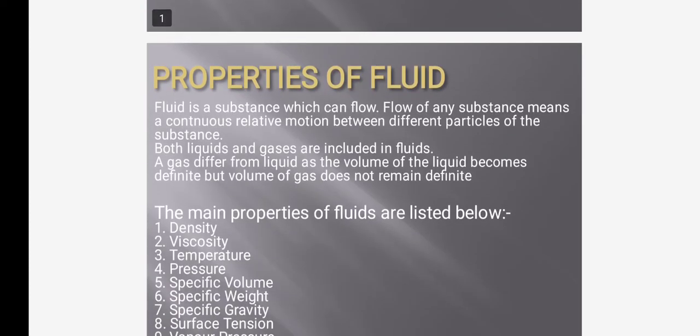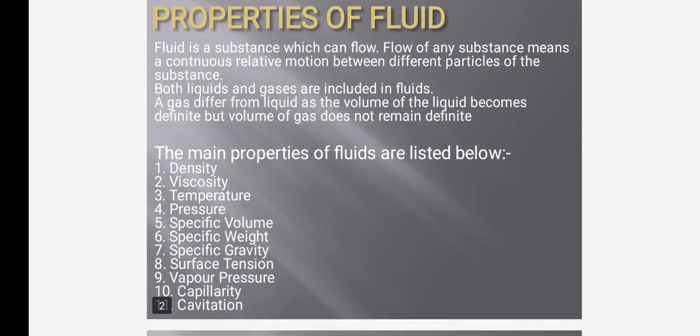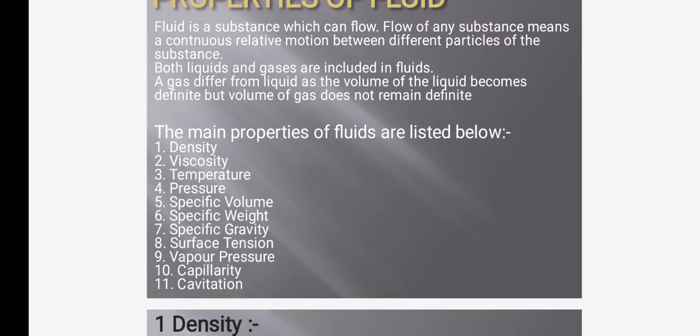Properties of fluid. Fluid is a substance which can flow. Flow of any substance means a continuous relative motion between different particles of the substance. Both liquids and gases are included in fluids. A gas differs from liquid as the volume of the liquid becomes definite, but volume of gas does not remain